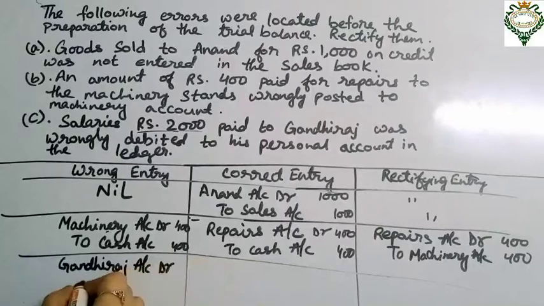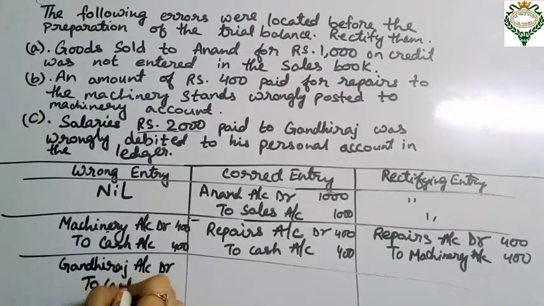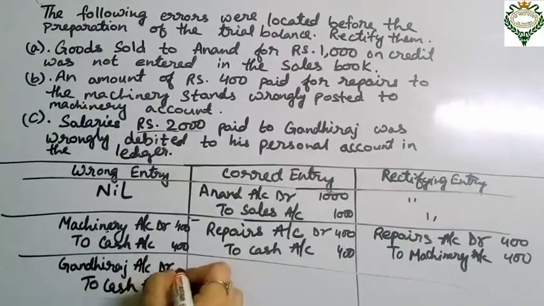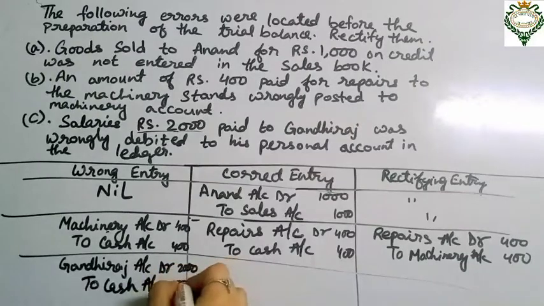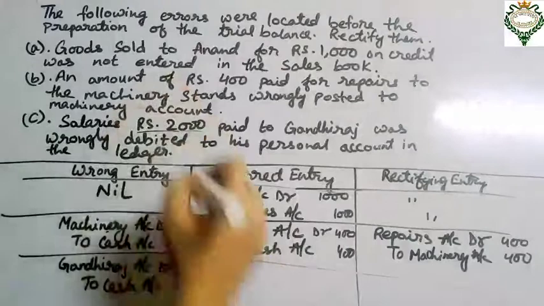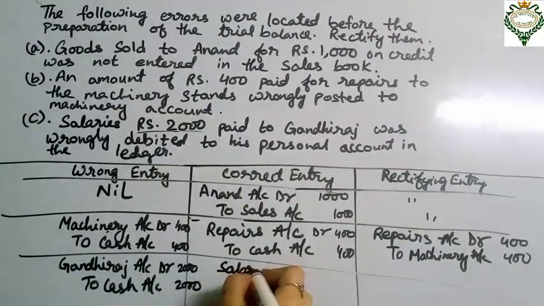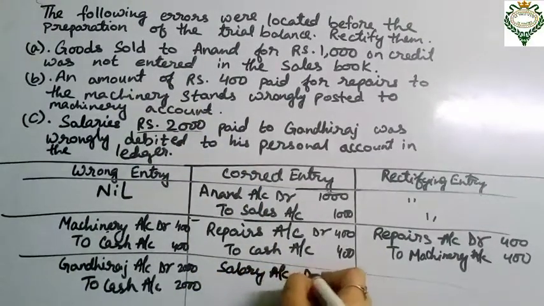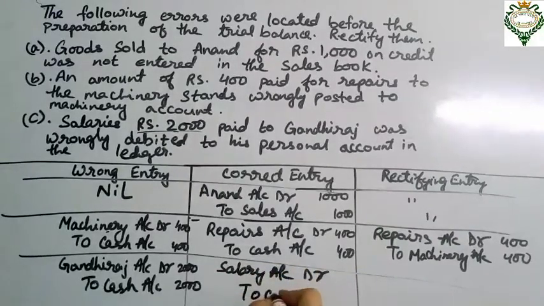account debit to cash account. Okay, that has been recorded, that is 2000. So what will be the correct entry for that? That is the salary. So salary account debit to cash account. Okay, and the amount is 2000.